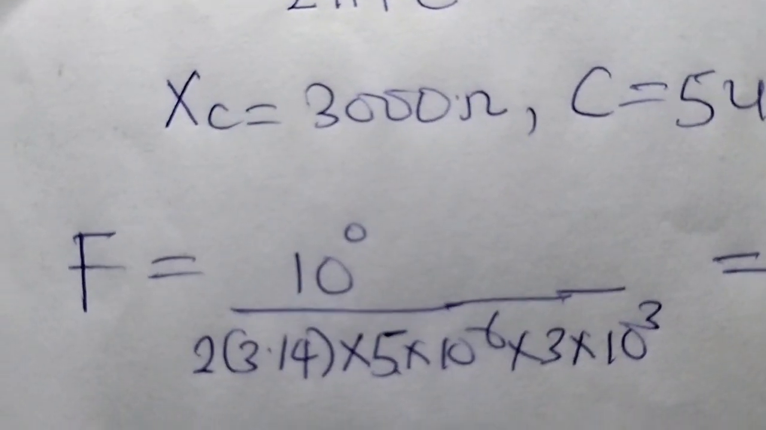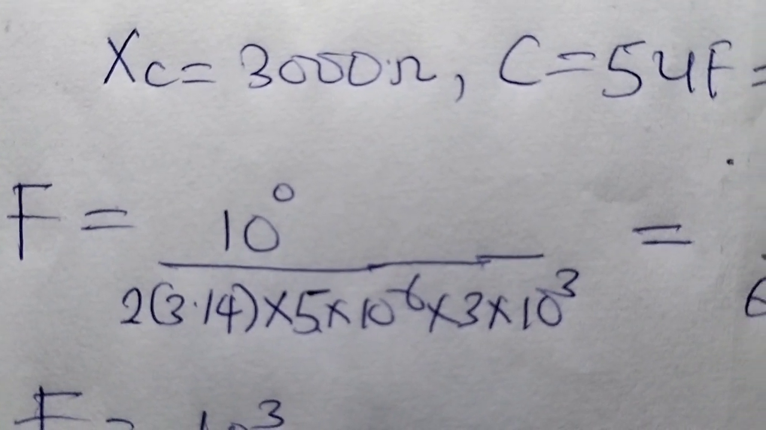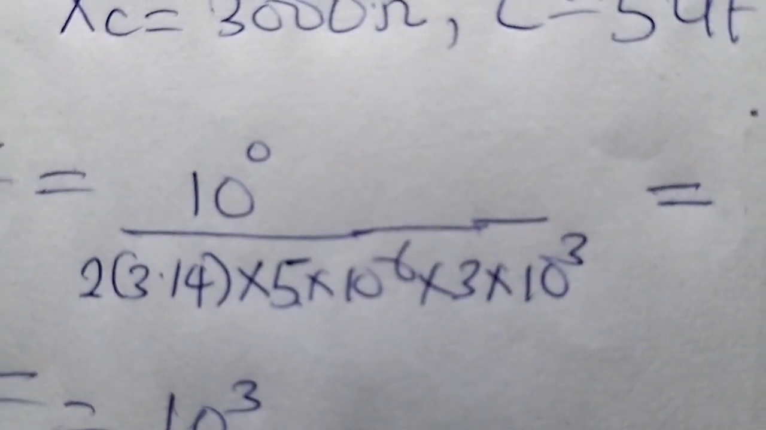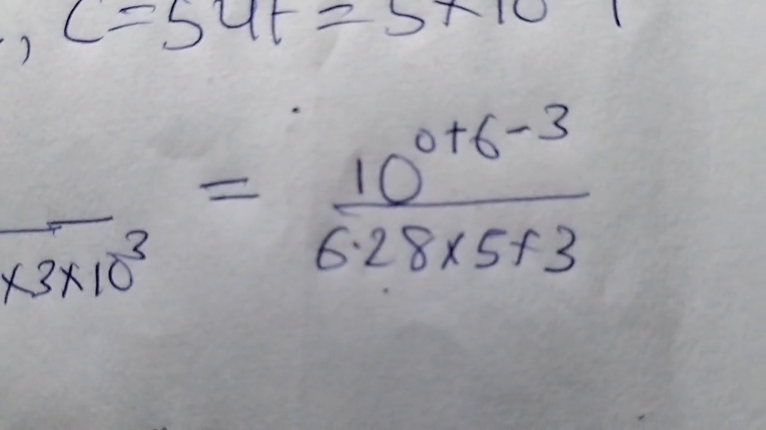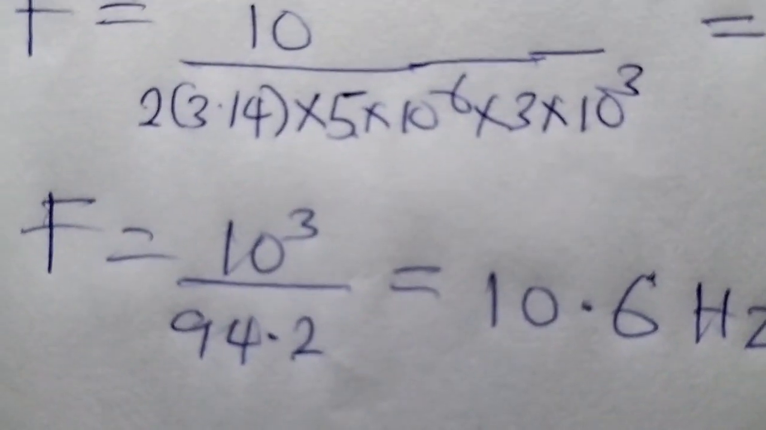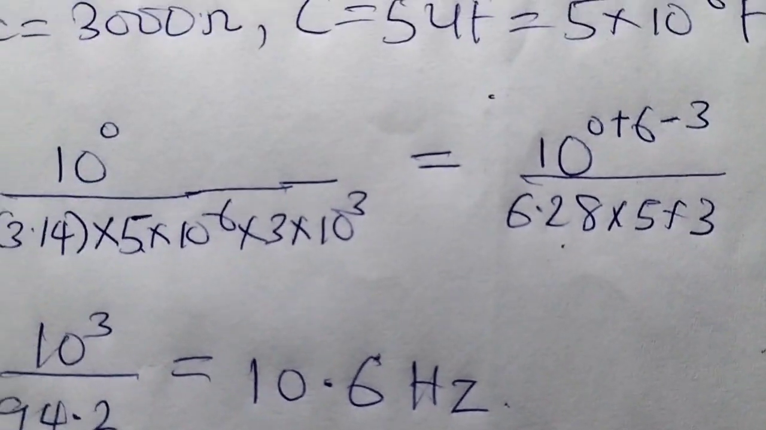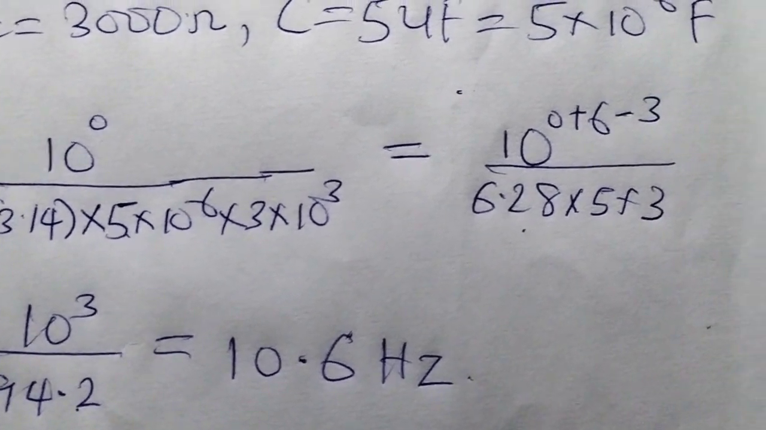Then if you substitute all the values into the formula we have over there, and then solve for your frequency, we'll have this, and then finally f will give us 10.6 hertz, 10.6 hertz as our frequency.